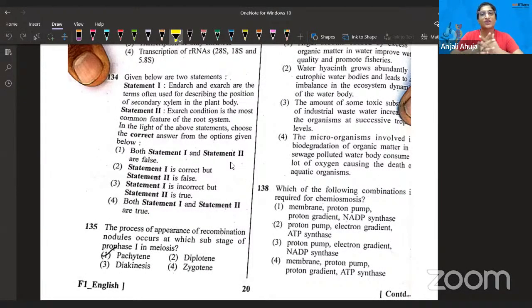It's just that good luck to the kids who are going to give the exam in Manipur now, because the paper, as was mentioned earlier by other teachers also, is postponed and we are going to have it later.